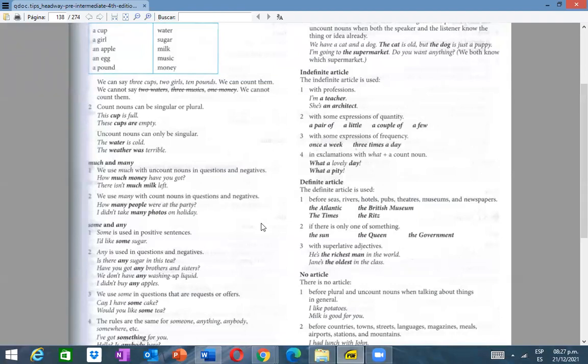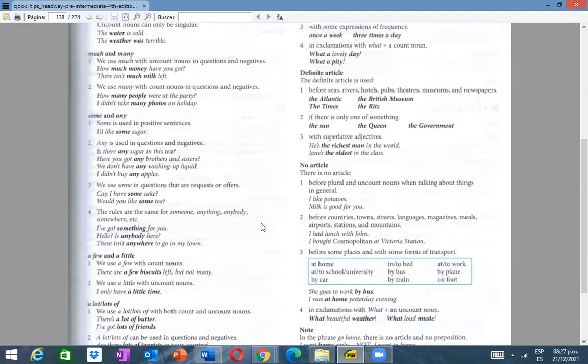Okay. Let's remember the next expressions of quantity, some and any. Some is used in positive sentences. For example, I like some sugar, right? It's very common to you. I wanted some both, right? Any is used in questions and negatives, right? You know that, everybody. So here we have some examples.